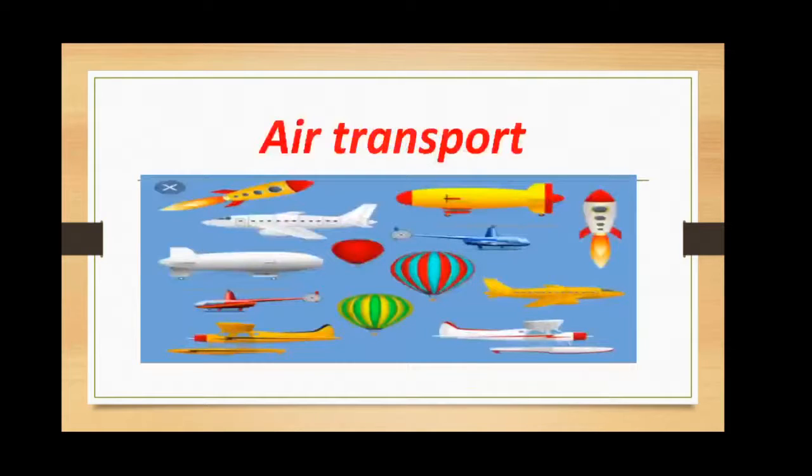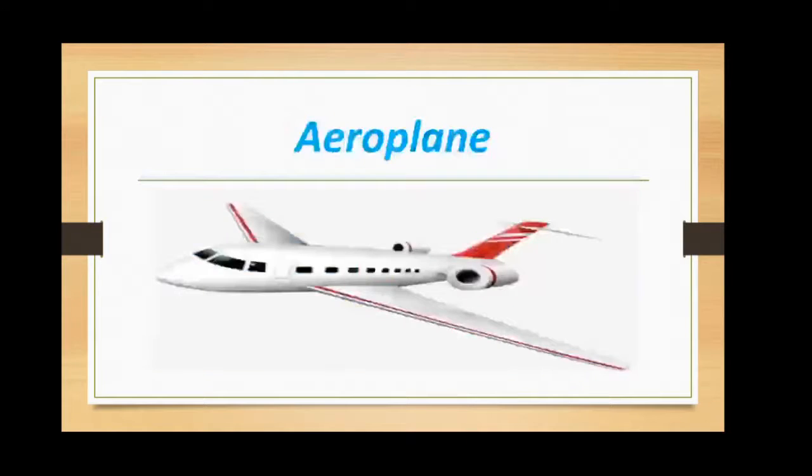Next is air transport. Air transport means when we travel by the air, it's called air transport. It is the fastest mode of transport. Which vehicles are used for air transport? Aeroplane. Aeroplane is fly very high at very high speed. It carry many people together. The person who fly an aeroplane is called a pilot. And where the stations where aeroplanes take off, it's called airport.